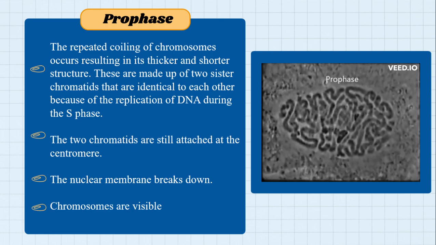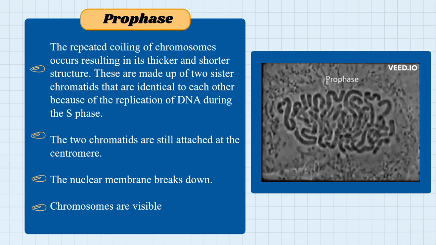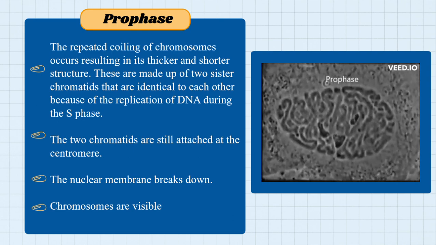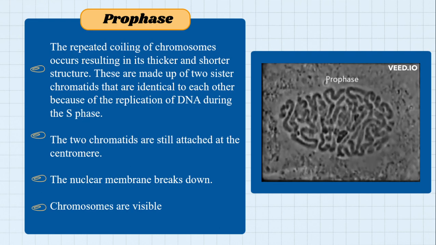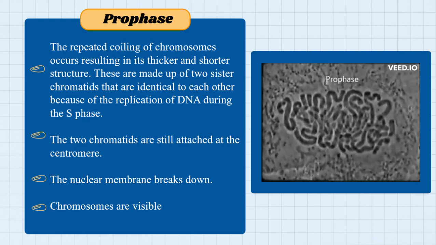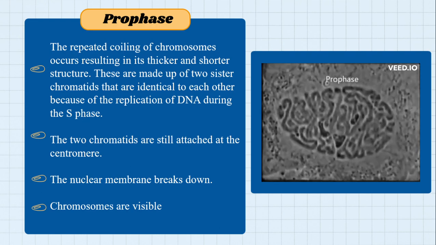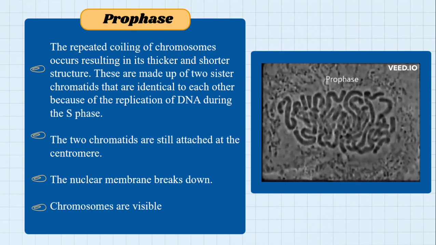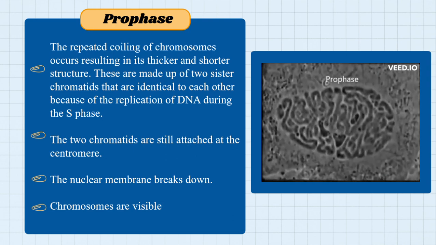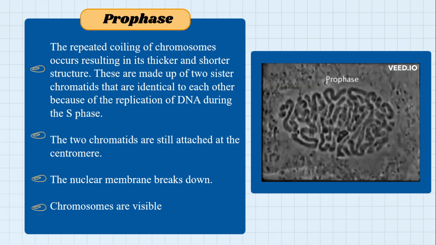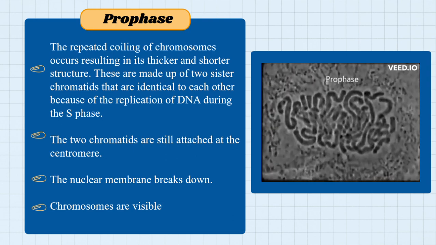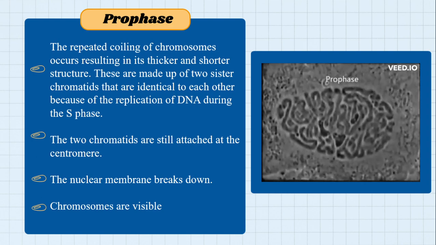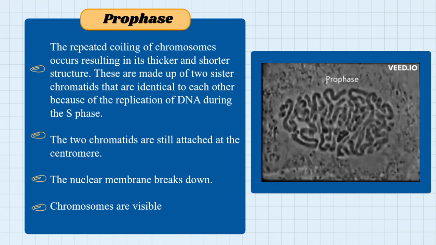Since there is no nuclear membrane, the spindle fibers can attach to the centromere, which is the center of the chromosome. Remember that prophase is the longest phase in mitosis.